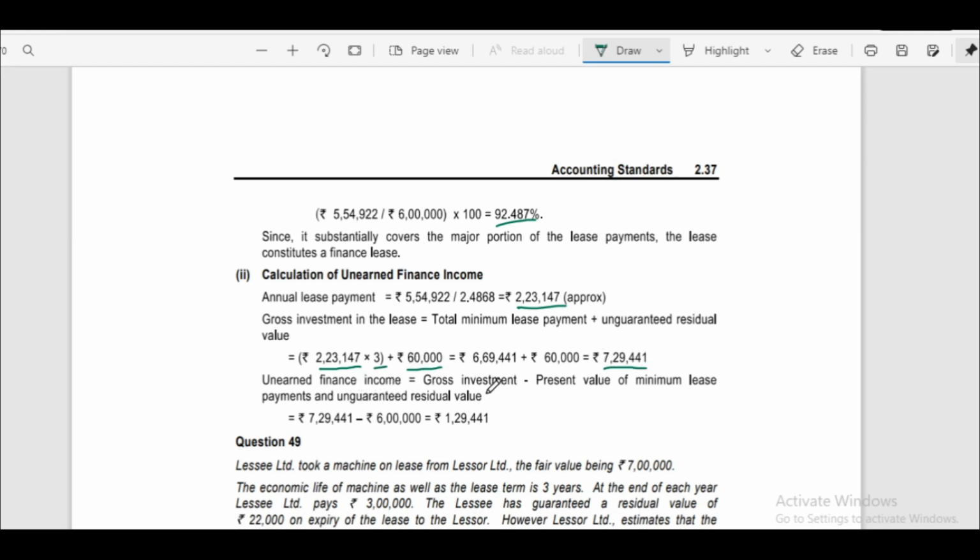Unearned finance income, that is gross investment minus present value of minimum lease payments and unguaranteed residual value. Gross investment we have calculated 7,29,441 minus present value, that is 6 lakhs. Unearned finance income is 1,29,000.